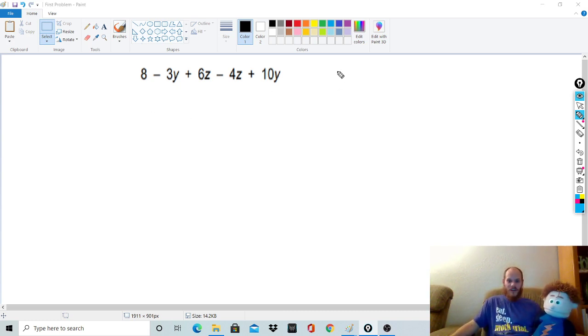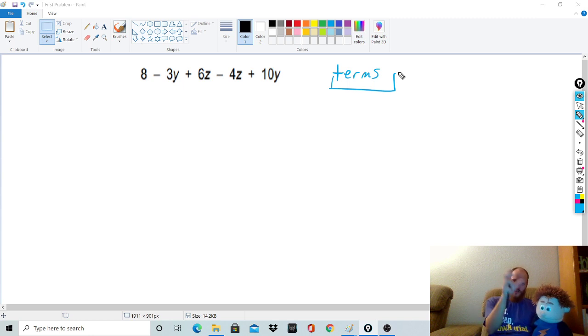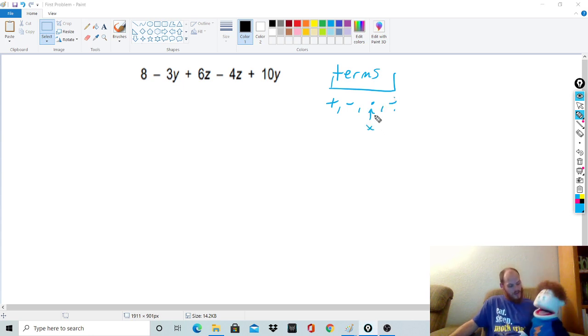So we're going to start with the parts of an expression called terms. This is really important. Tune in with me. And by the way, guys, I'm going to show you the progression from easy to hard, getting to the things that are difficult at the end, so stick with it. Terms are basically the parts of the expression that are all separated by operations. Keep in mind, this dot right here means multiplication. You just won't see the x as much anymore. So this guy right here is a term, this guy's a term, this guy's a term, this guy's a term, and this guy's a term. Notice they're all separated by operations.